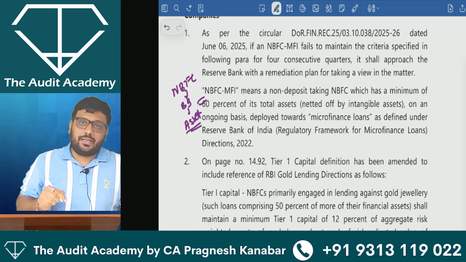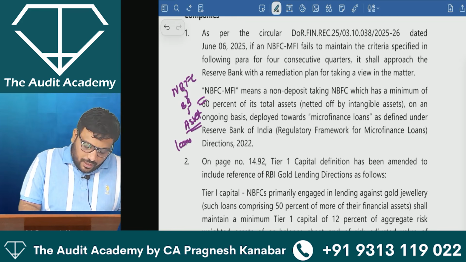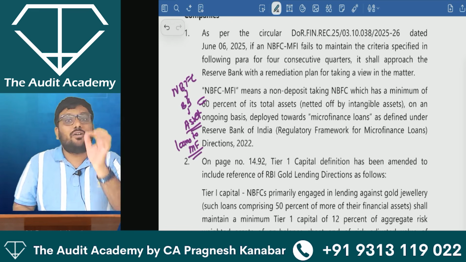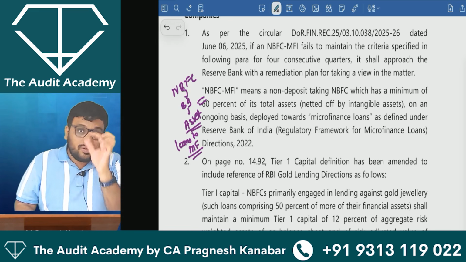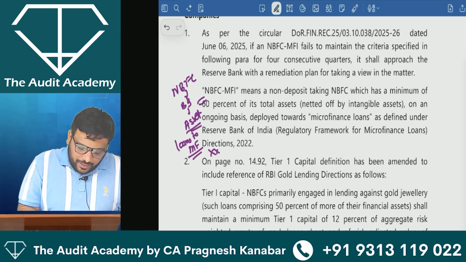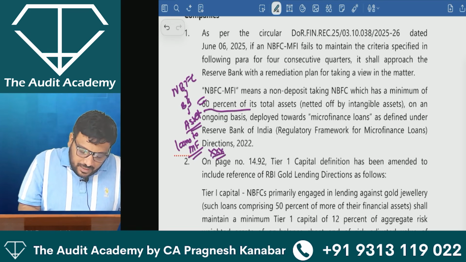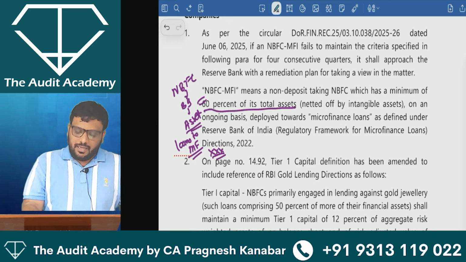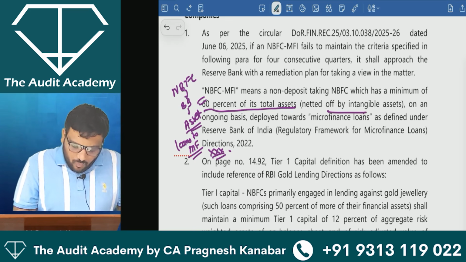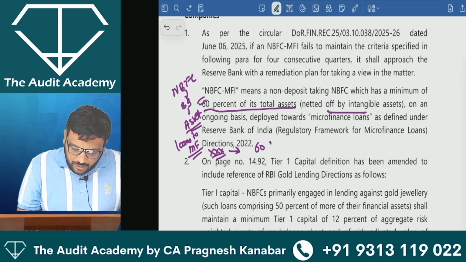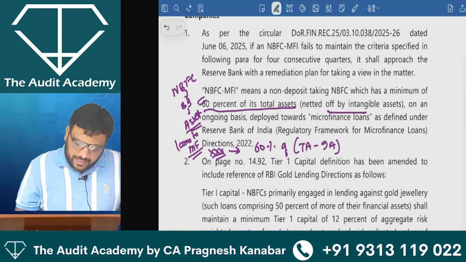In that, take the total of loans given for microfinance. That should be minimum 60% of its total assets, netted off by intangible assets. So, whatever this total is, it should be 60% of total assets minus intangible assets.